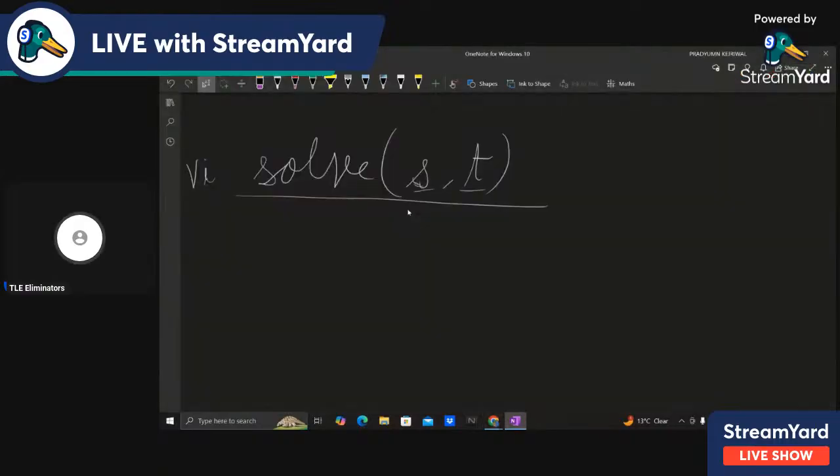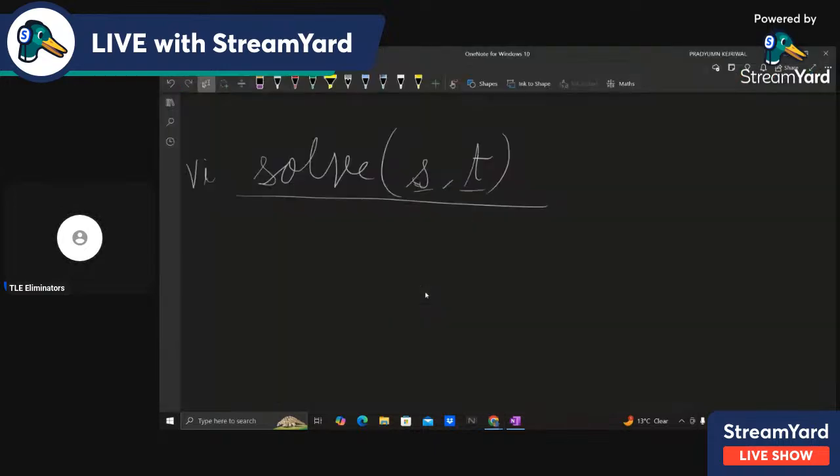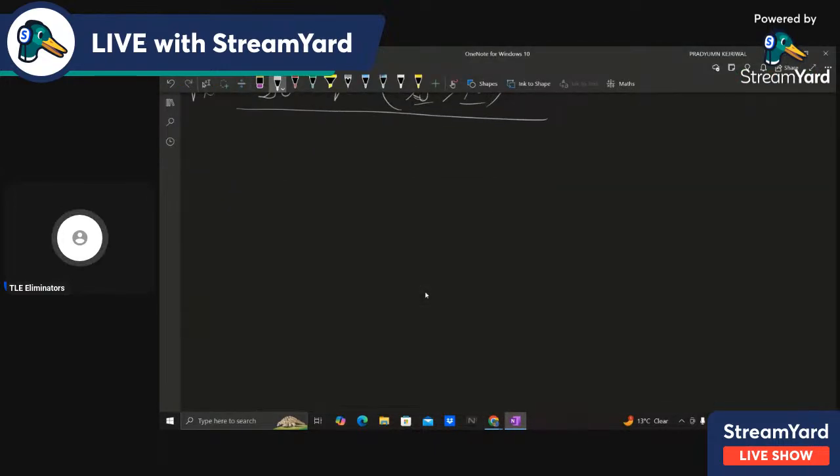Now that you know the pretext, I'll now explain the question also. The problem says that we have two strings, s and p. S is the string, and p is a pattern string.